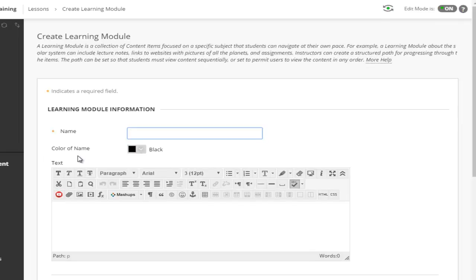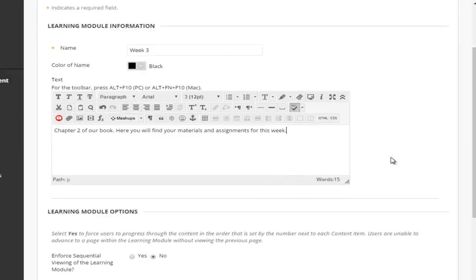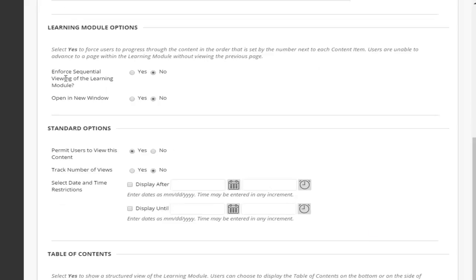Maybe I'm going to call this Week 3. And down here I can put Chapter 2 of our book. The student will see this display along with the weekly folder name. Here, we can choose if we want to set sequential order. Since your training was set without it, let's set one with.